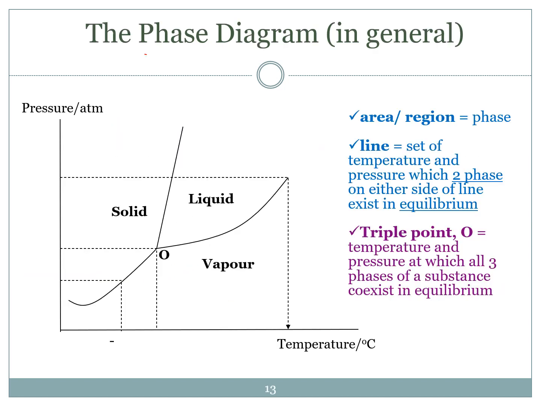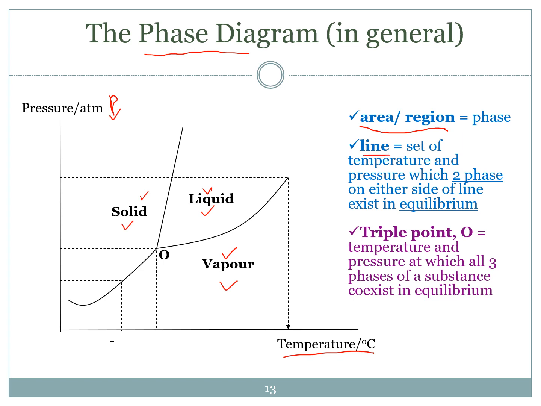This is the phase diagram in general. This one is pressure. This one is temperature in degrees Celsius. There are three main features of a phase diagram. The first one is the area or region between the lines that corresponds to the stable phase, solid, liquid, and vapor of a component. Solid phase is stable at low temperature and high pressure. Liquid is stable at intermediate temperature and pressure. Vapor is stable at high temperature and low pressure.